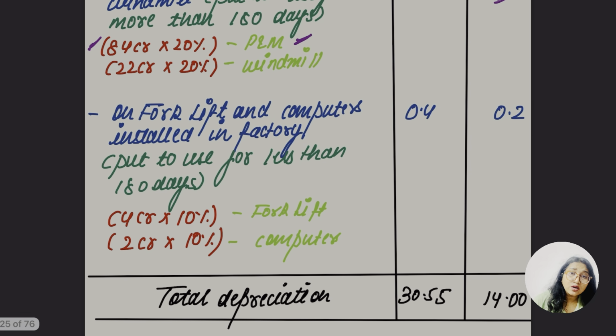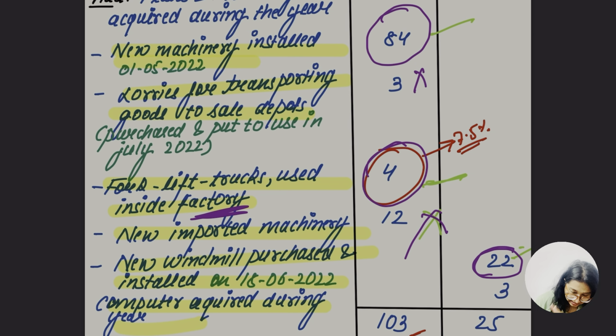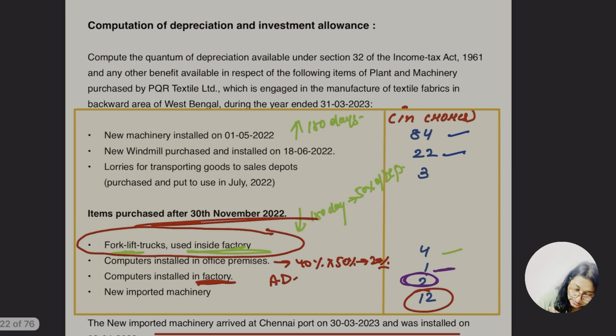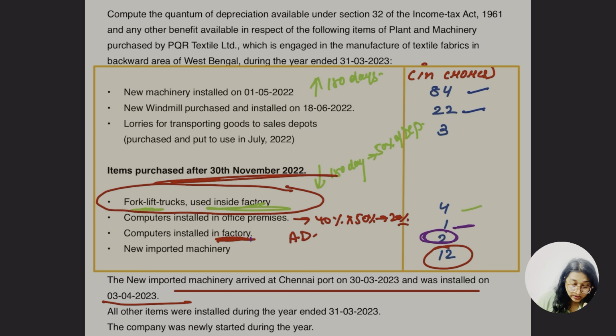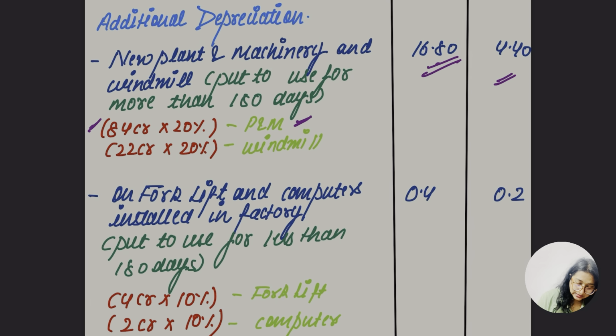So what about this fork? Fork lift वाले की बात कर रहे हैं, which was used. Let me go back. ये रहा, टेंशन नहीं लेने का, ये वाला पार्ट is done. इसमें से मैंने बोला कि we are only going to get the factory वाला part का additional depreciation. So we are not going to get additional depreciation of 1 crore. This is a forklift truck used in factory, as it is used in factory, so definitely we are going to get the additional depreciation. तो चलिए, let's go back.